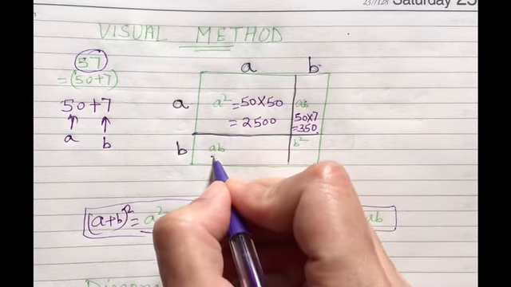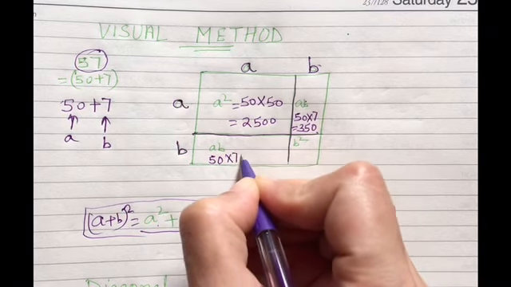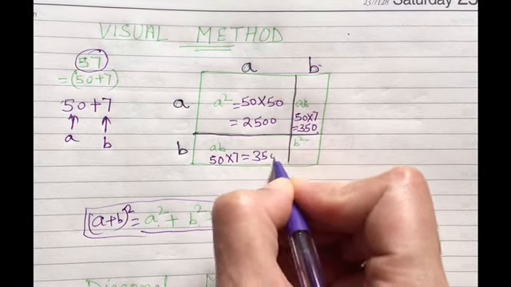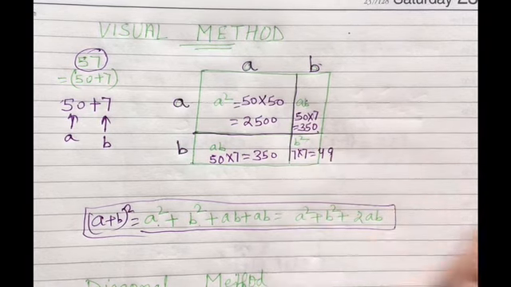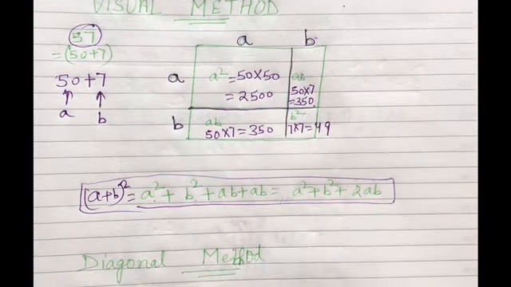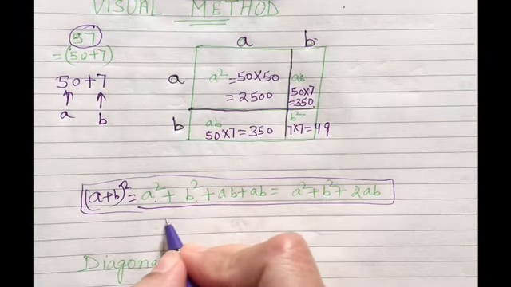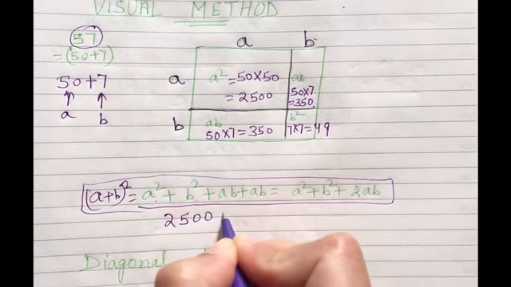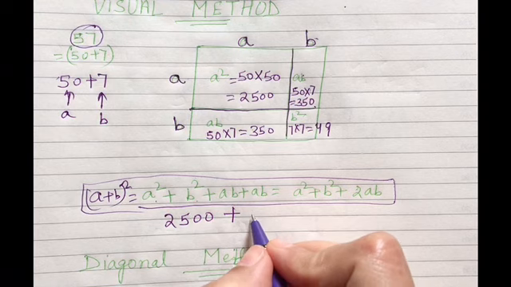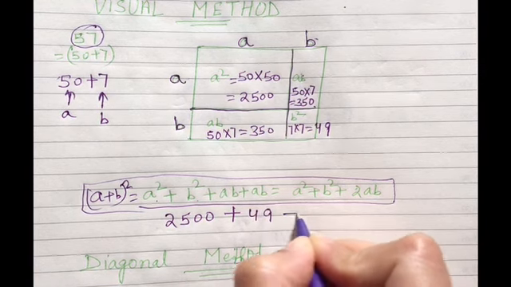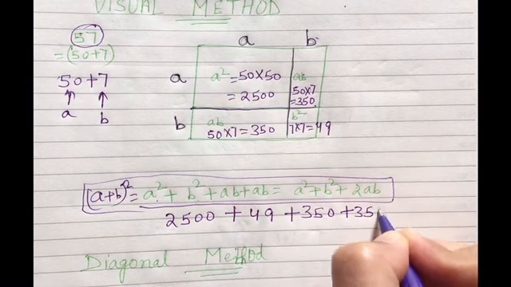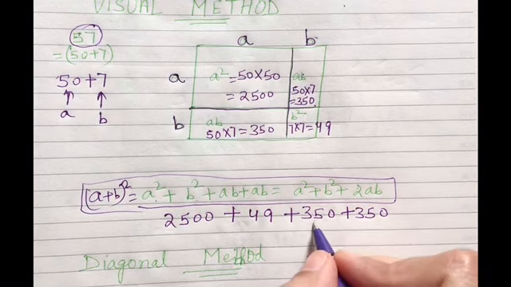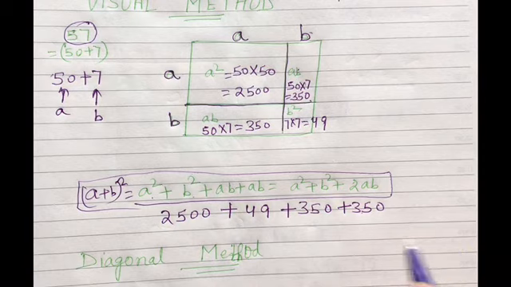Here a plus b, a multiplied by b, 50 multiplied by 7 equal to 350, and b square is 7 multiplied by 7 equal to 49. Fine. So we are going to add them up. 2500 plus b square is 49 plus 350 plus 350. इन सबको ऐड करेंगे हम. 350 plus 350 is 700.